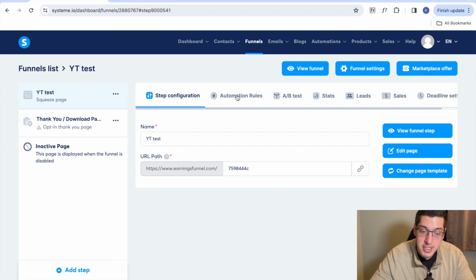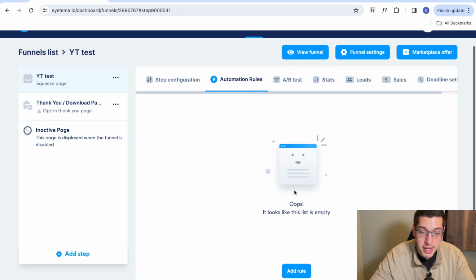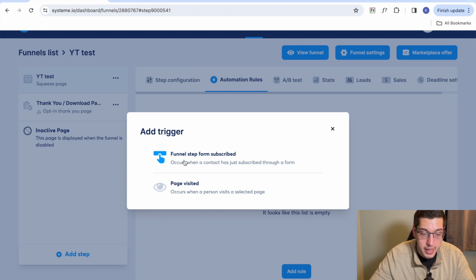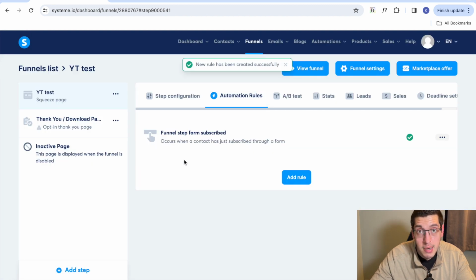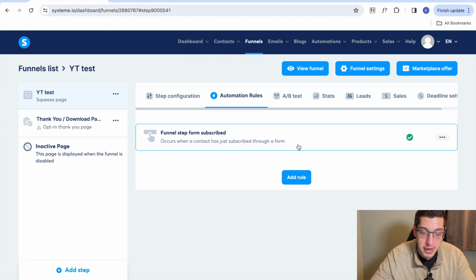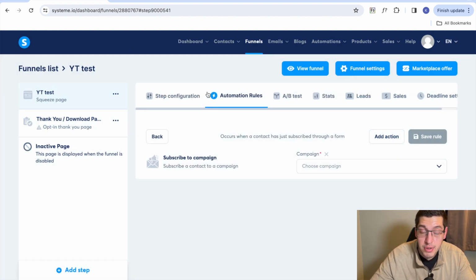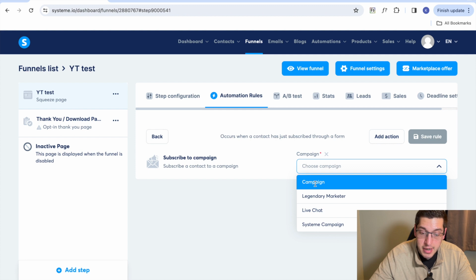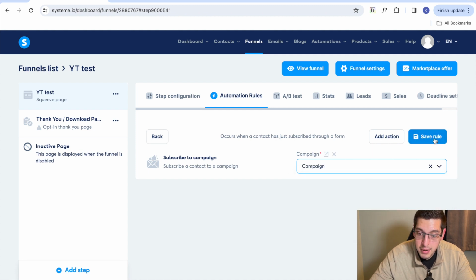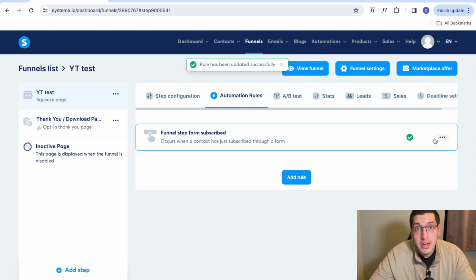And then we're going to click on automation rules right here. Once you have that open, you're going to click on add rule. We're going to click funnel step from subscribed. Again, they subscribe to your email opt-in, and now they're going to subscribe to a newsletter or a campaign. Then you're going to add an action, subscribe to a campaign. So once they subscribe to a campaign, they will be in that email sequence. Then we're going to choose our campaign, and our campaign was named campaign. We're going to add that in, save rule. And now anytime somebody opts into the email or the funnel that you built, they're going to be added to that email sequence and receive your emails for whatever products you're promoting.